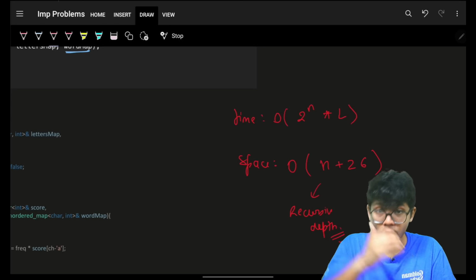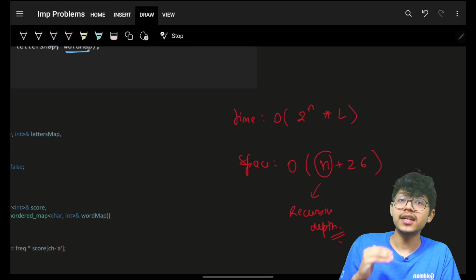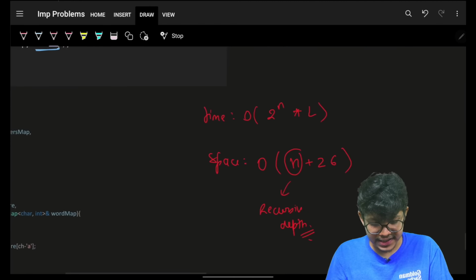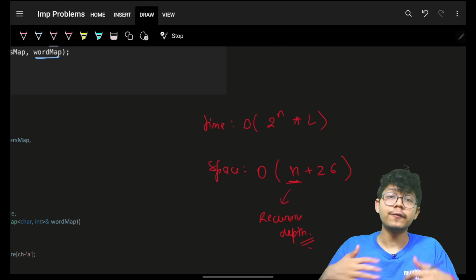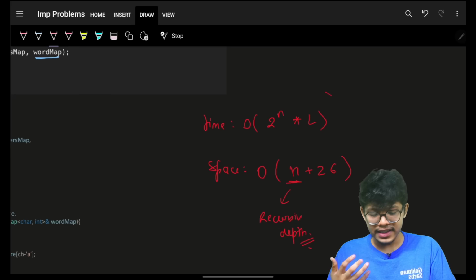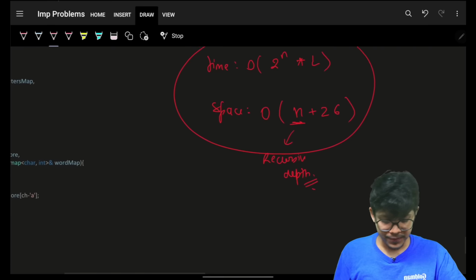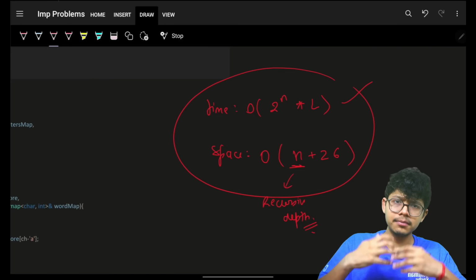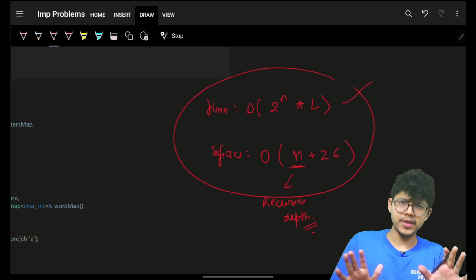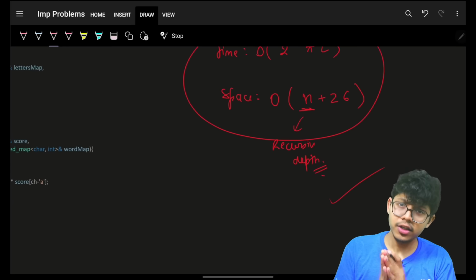But you will see, because of this recursion, you will incorporate O of n extra space because of recursive depth, because of your I. And that is the reason you will incorporate a new space of O of n. Again, it is up to the interviewer if you want a different approach, but this is better time, but worse space. Cool. Again, time always plays a more important role than space. So always make sure that you are sorted, and thus you can simply solve it by recursion, or you can say backtracking.